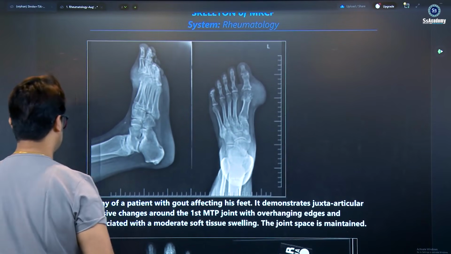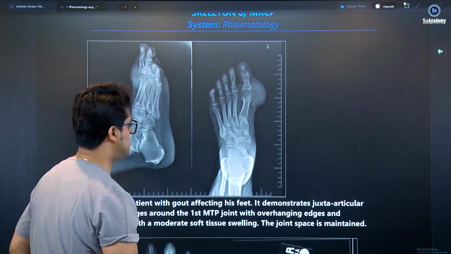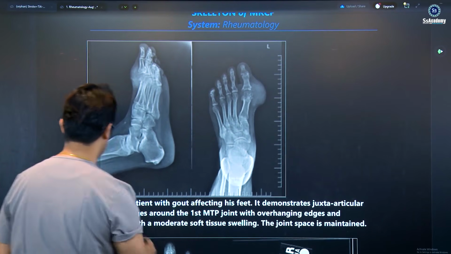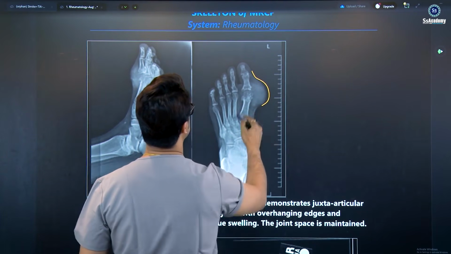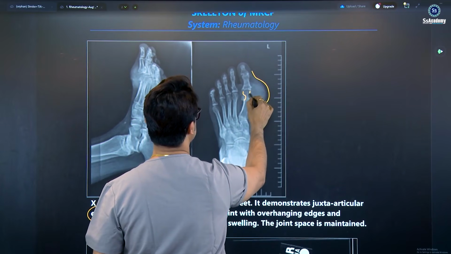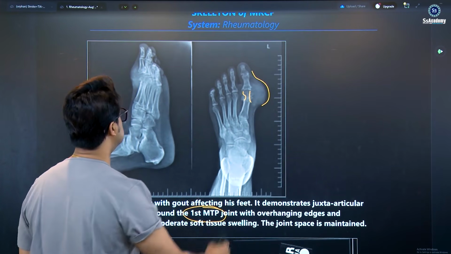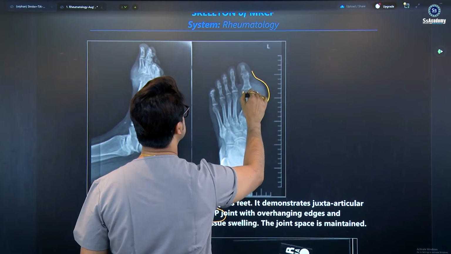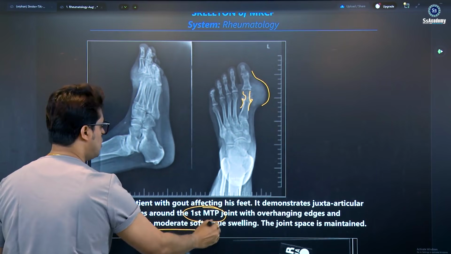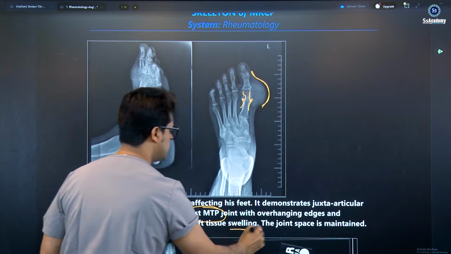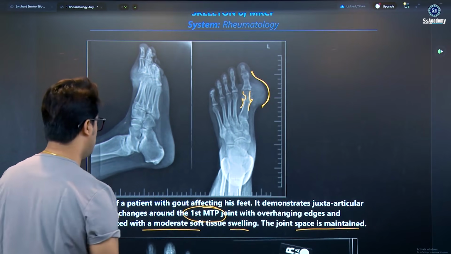Here are some images I'd like to discuss a little bit. The X-ray of a patient with gout affecting his feet demonstrates juxta-articular erosive changes. You can see erosive changes at the first MTPs, with overhanging edges, and moderate soft tissue swelling. The joint space is maintained. That is important: the erosive changes, and definitely the first MTP.